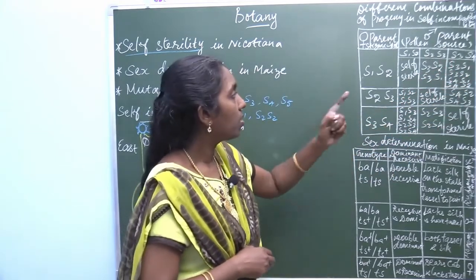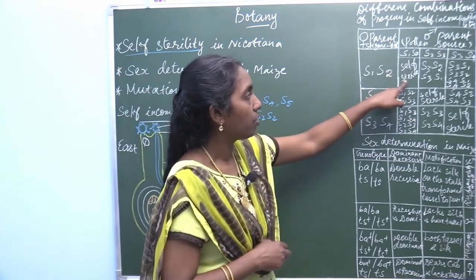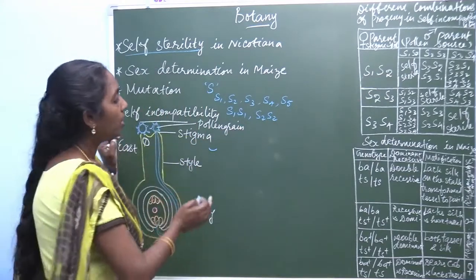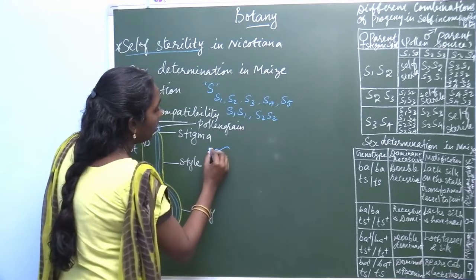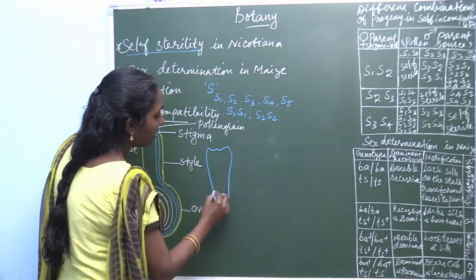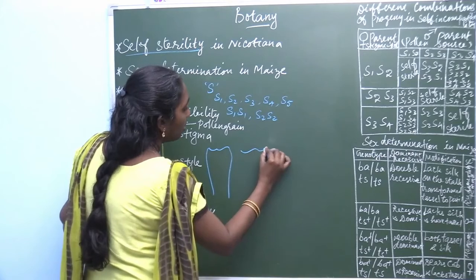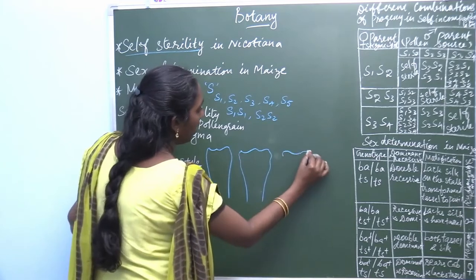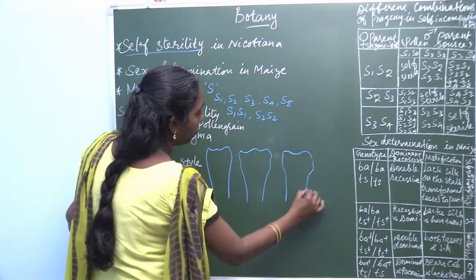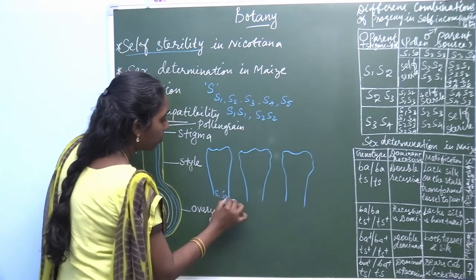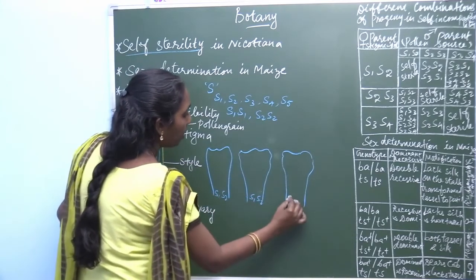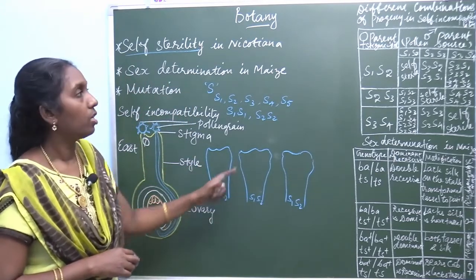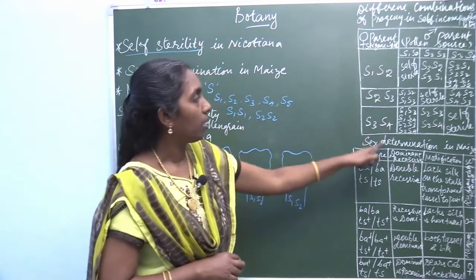Wherever homozygosity occurs, S1 S2 and S1 S2, let us see how the combinations take place. The stigmatic surface, the female or pistil parent, is selected as S1 S2.